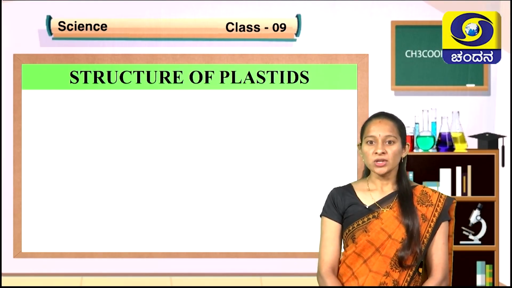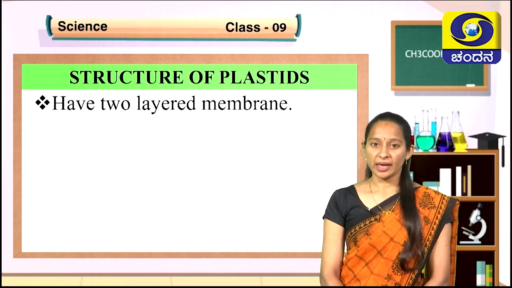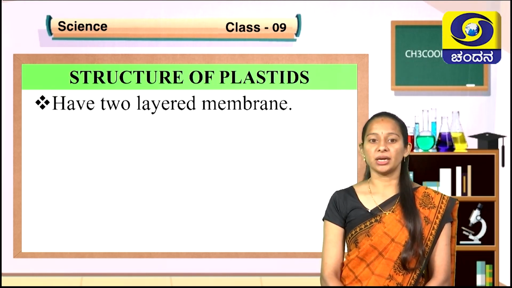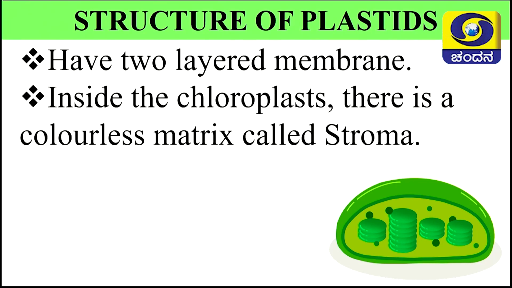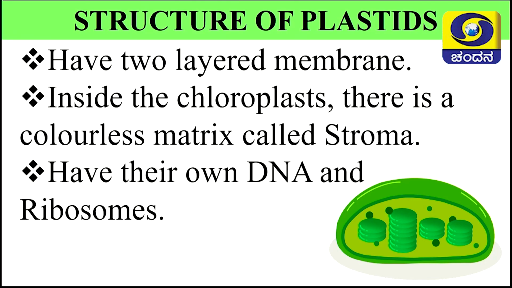Let us now know the structure of plastids. They have a two-layered membrane. Here you can see a chloroplast with two layers. The outer layer is there and the inner layer is there. Both the layers of plastids are continuous. Inside the chloroplast there is a colorless matrix called stroma. Like mitochondria, plastids also have their own DNA and ribosomes. That means that plastids can also prepare their own protein.